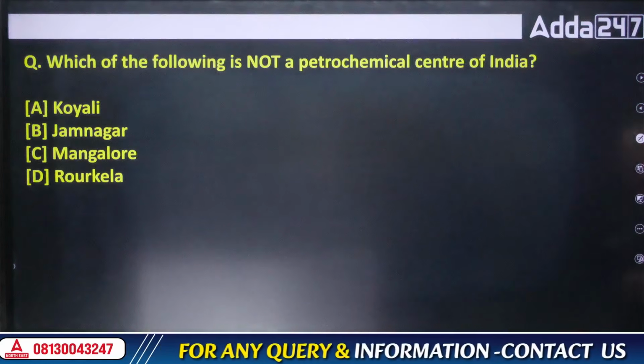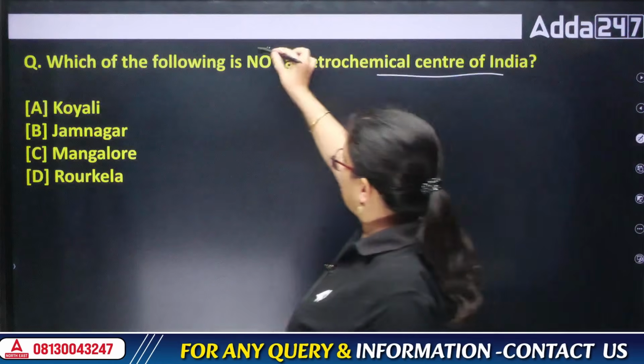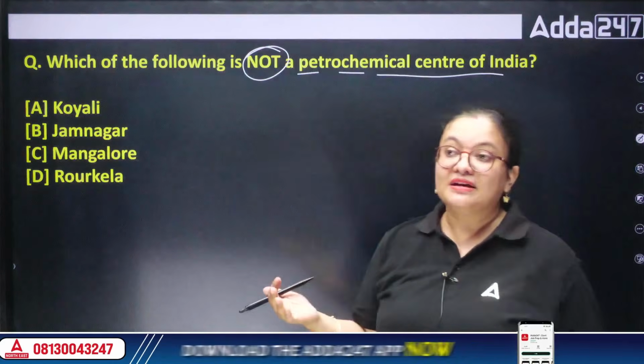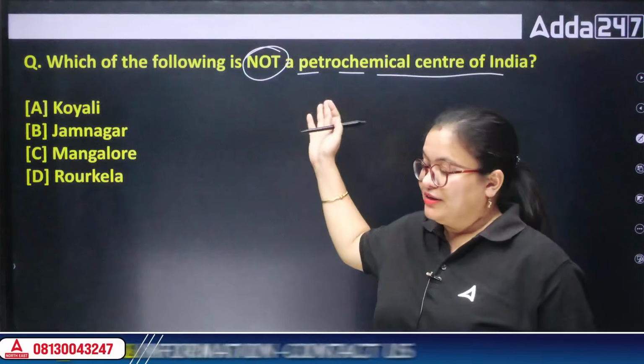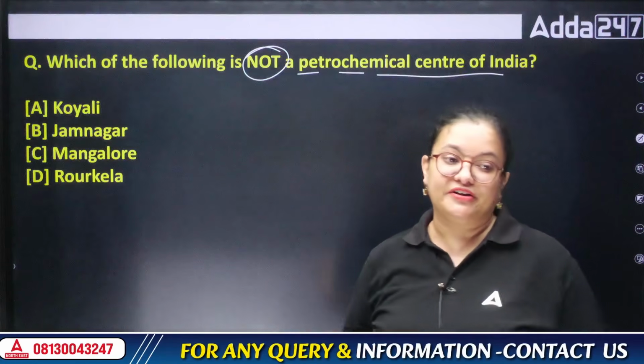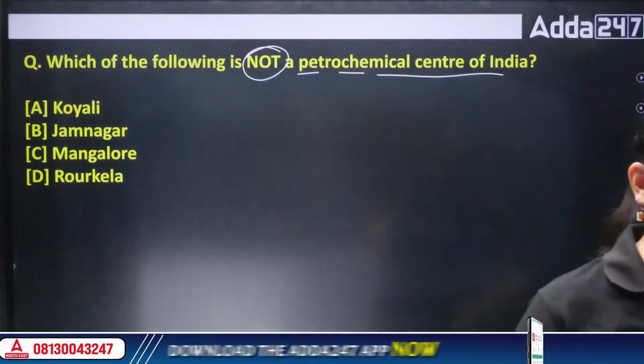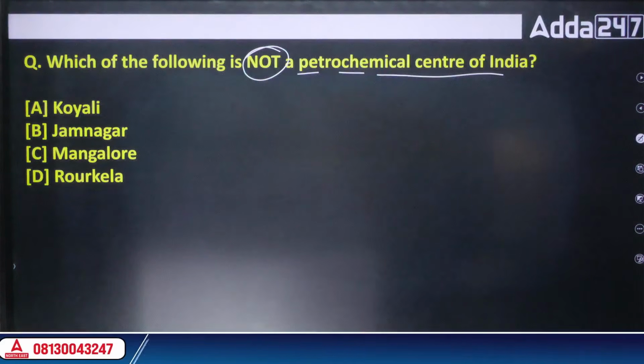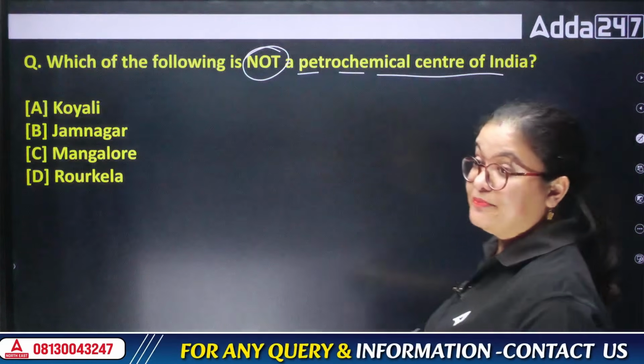Next, which of the following is not a petrochemical center of India? Whenever we talk about petrochemical centers, I think you all have seen or heard about oil refineries or petrochemical refineries that are mostly located in upper Assam in the northeast, right? It is also one of the oldest refineries, located in Digboi, Assam.